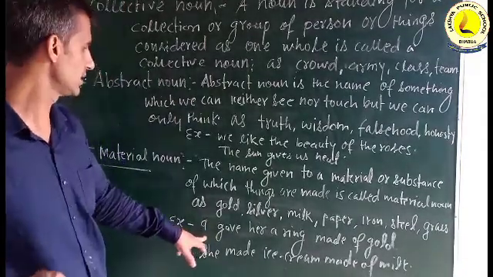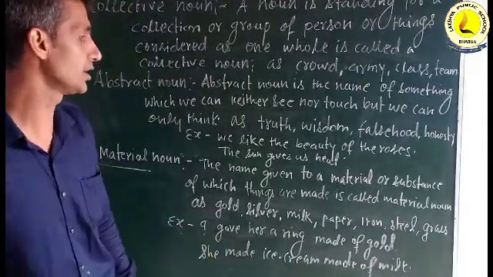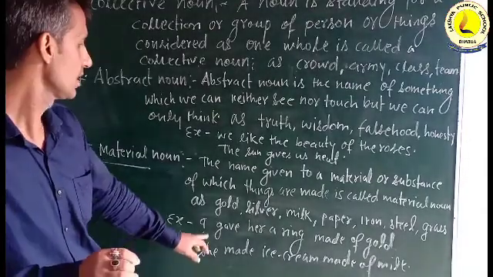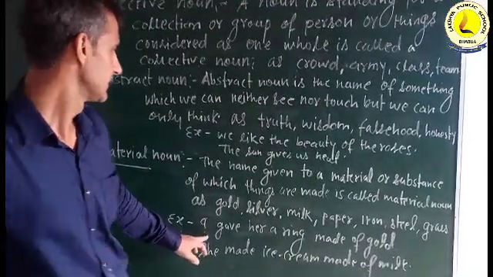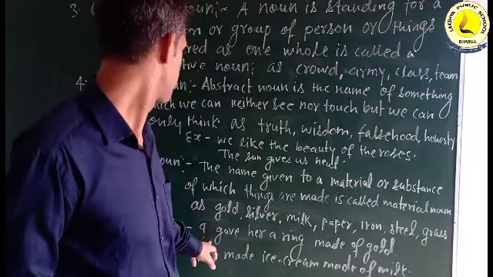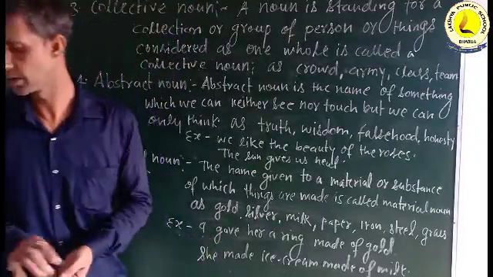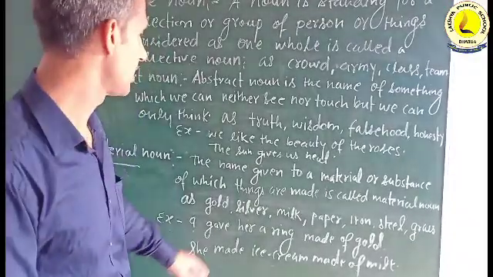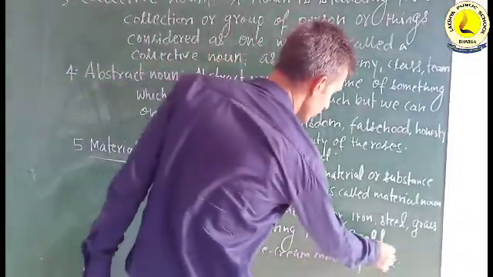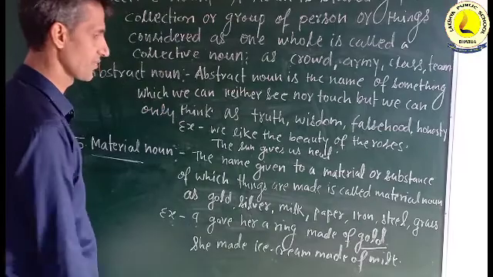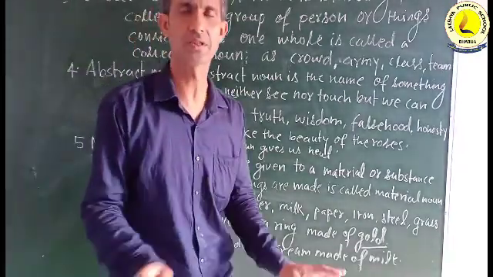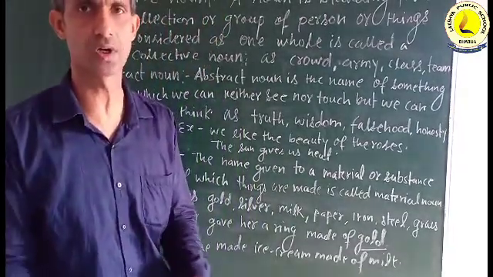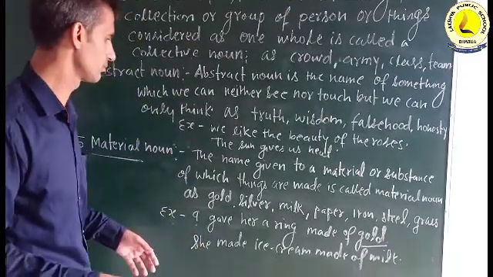Suppose you see the example: "I gave a ring made of gold." So here gold is a material noun. It is a kind of matter we get from the earth by mining.